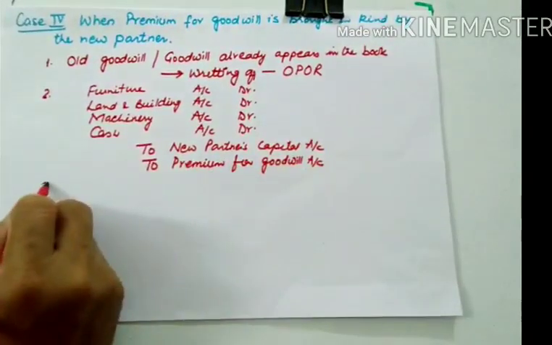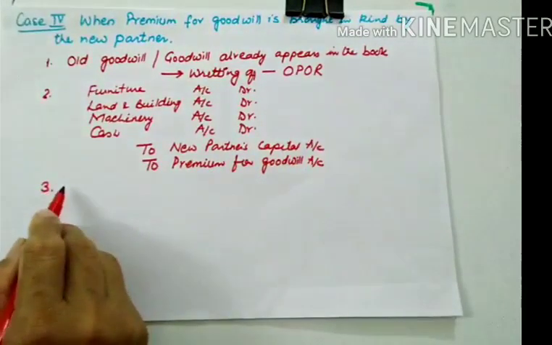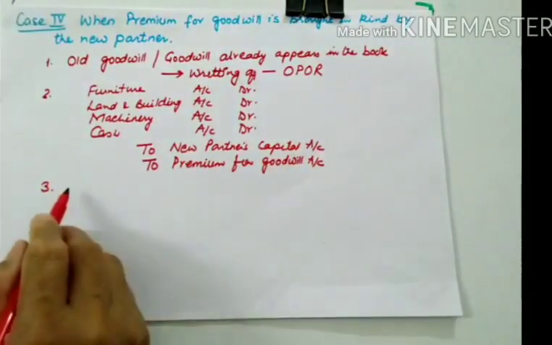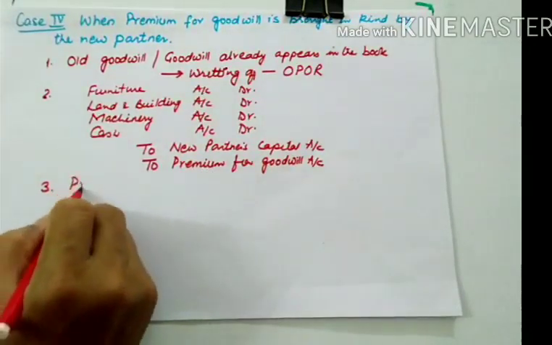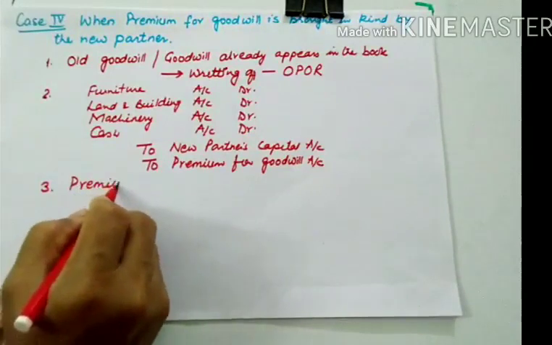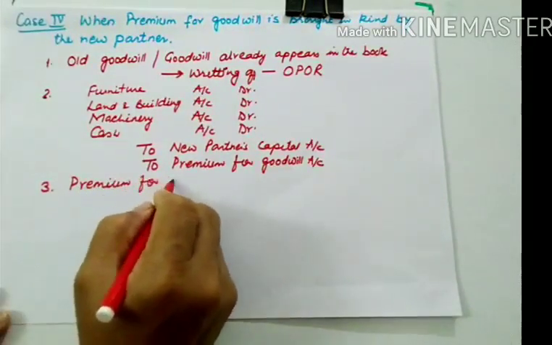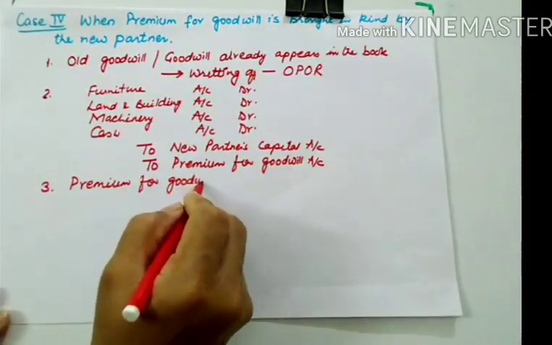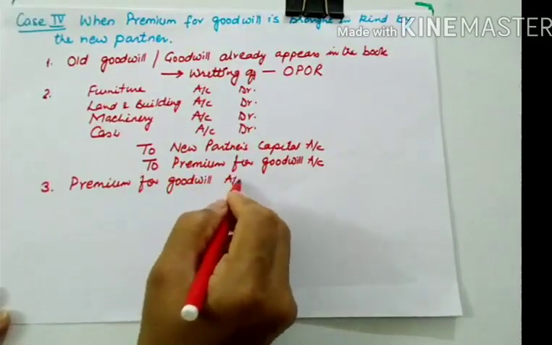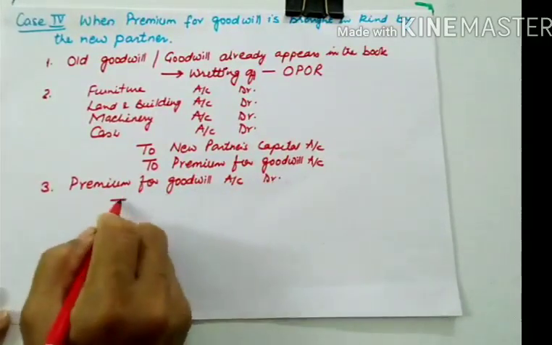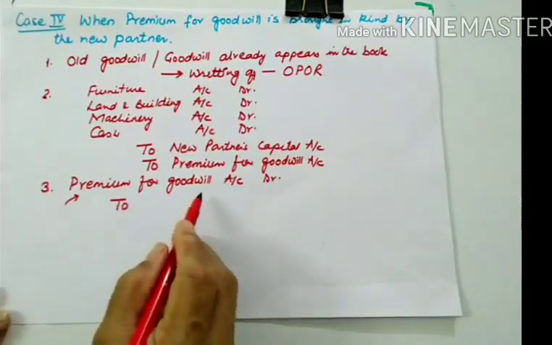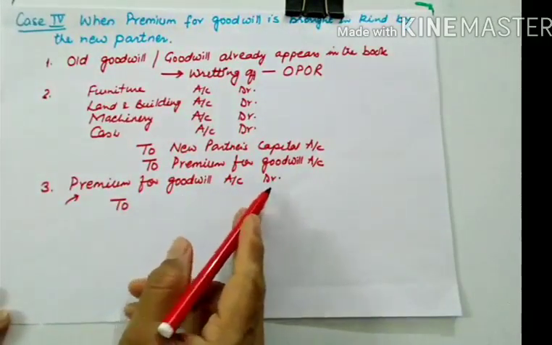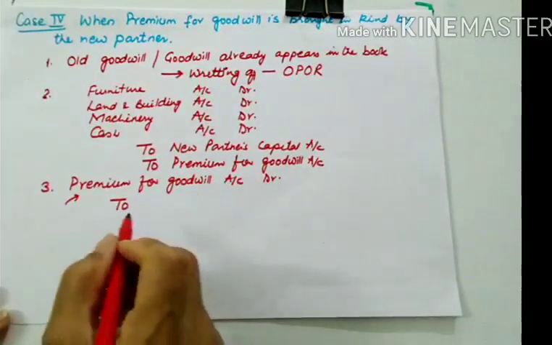And likewise, the third journal entry will be the entry for distribution. And in the distribution entry, you know, premium for goodwill account debit to old and sacrificing partners. And if there is some gaining partner, you can debit the old and gaining partners' capital account with the gaining share of goodwill.